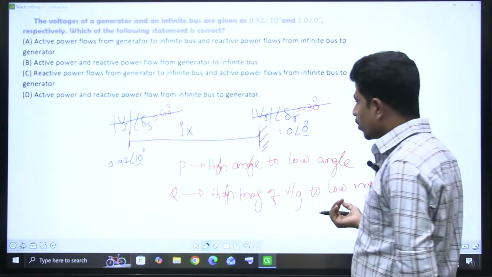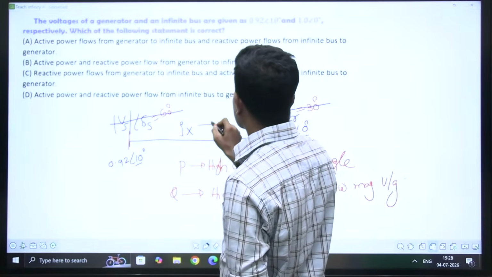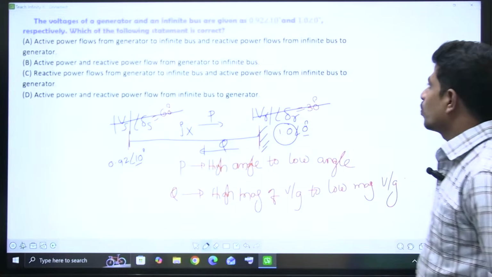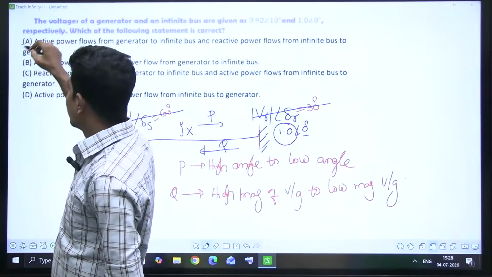Reactive power is going to flow from high voltage magnitude. Very simply, this is the direction of P, this is the direction of Q. Reactive power flows from the infinite bus to the generator. Yes, option is A. Very good.